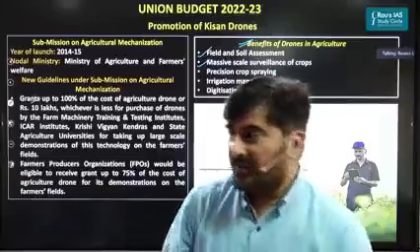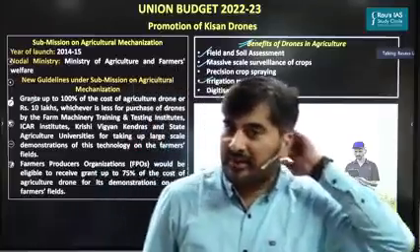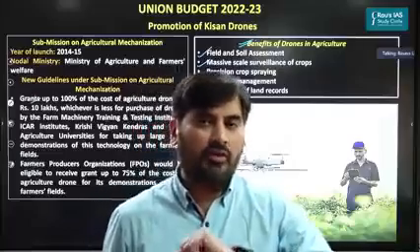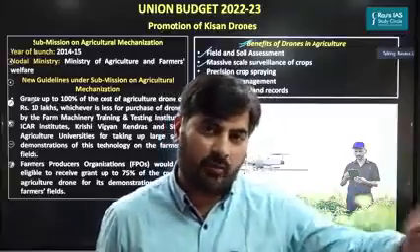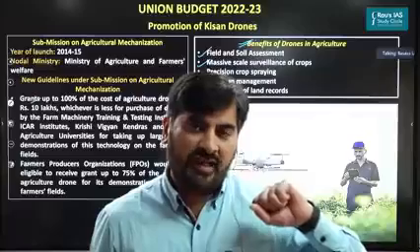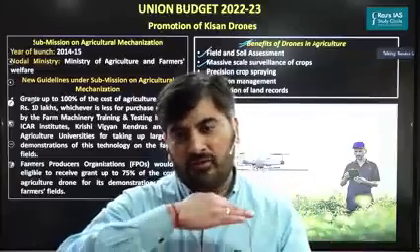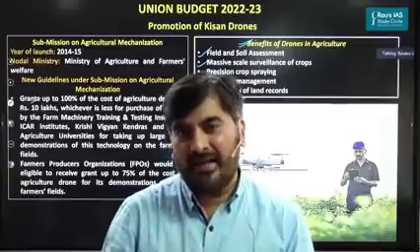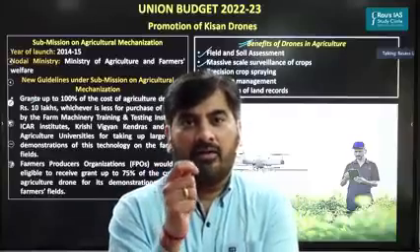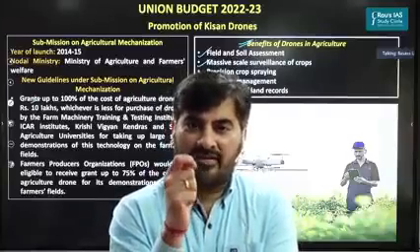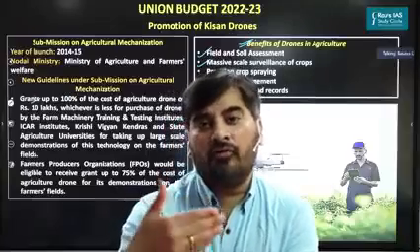Next, drones can also be used for irrigation management. You must be knowing that most of the farmers in India use the flood irrigation method, where the entire agricultural land is inundated with water. Now, drones can be used to enhance water use efficiency. How? For example, drones can keep on scanning the agricultural land. They can keep on monitoring the extent of moisture in the soil. So if the drones send a message to the farmers that the soil moisture is getting reduced, the farmers can immediately go for irrigation.